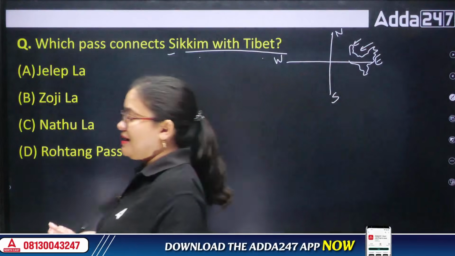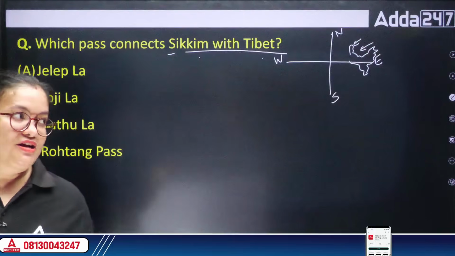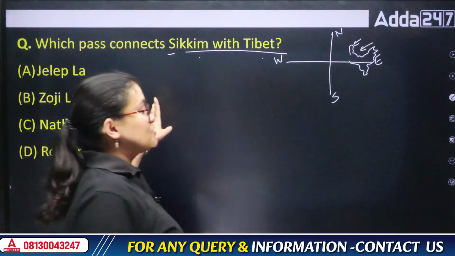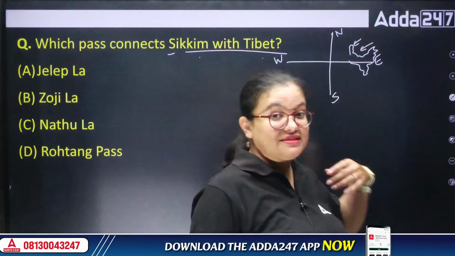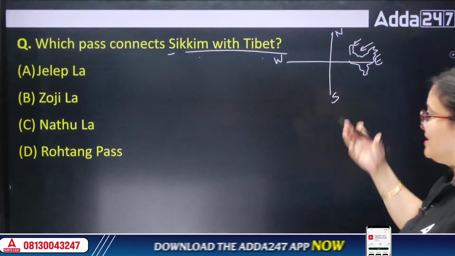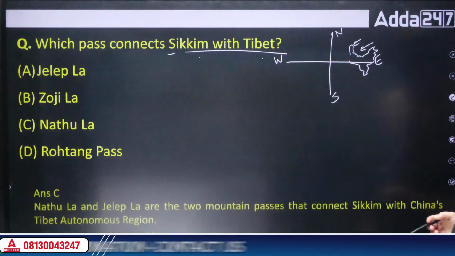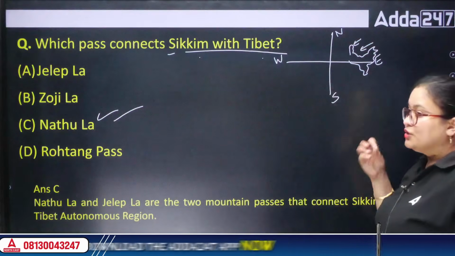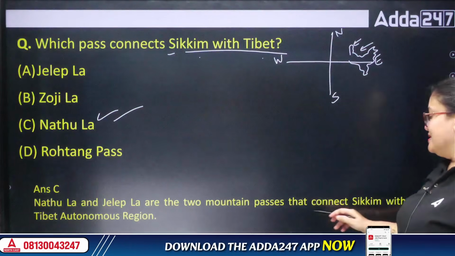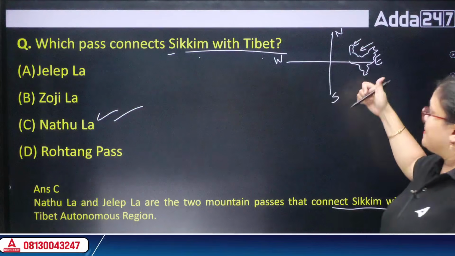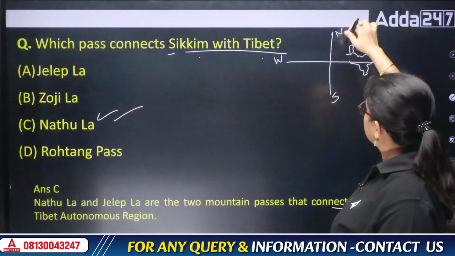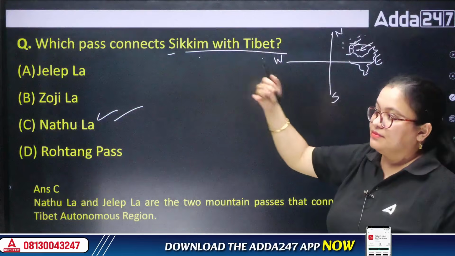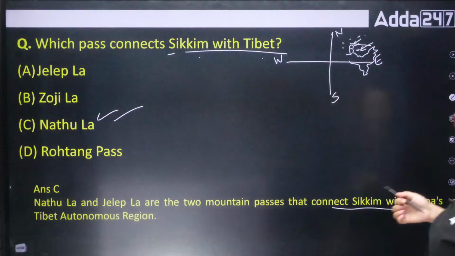Whenever we talk about different passes, most questions have been asked either from the Sikkim side, or from Arunachal Pradesh, or from the upper side, which is Kashmir. A pass that connects Sikkim with Tibet is the Nathu La Pass. Nathu La and Jelep La are two of the important mountain passes that connect Sikkim with China's Tibet region. As you all know, this is the Tibet region of China. This part is also known as Tibet, which is lying beside the northeastern part, right?